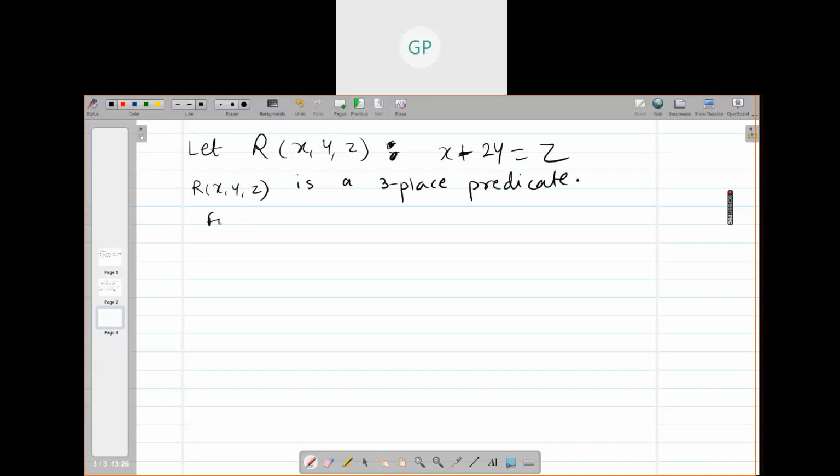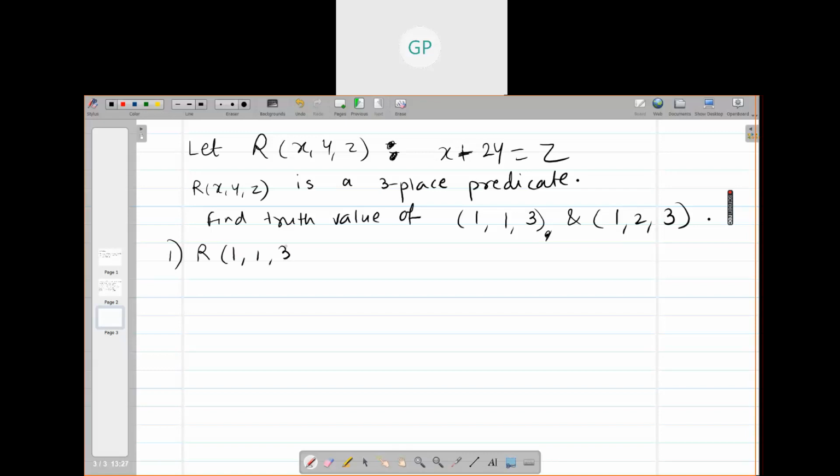Find the truth value of R(1,1,3) and R(1,2,3).